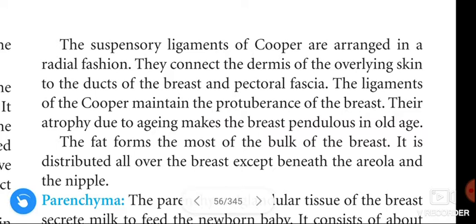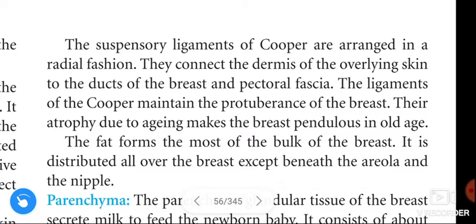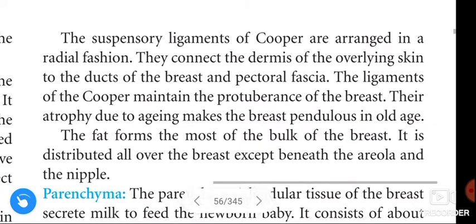These ligaments of Cooper connect the dermis of overlying skin to the ducts of the breast and pectoral fascia. The ligaments of Cooper maintain the protuberance of the breast. Their atrophy due to aging makes the breast pendulous in old age.